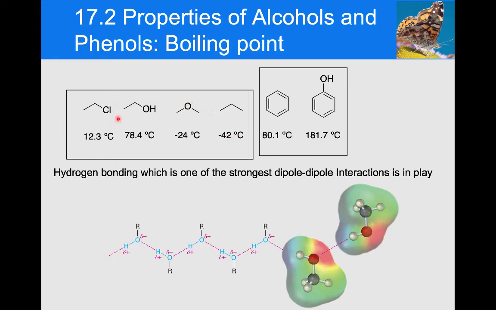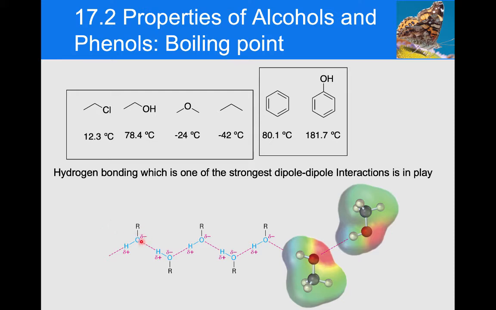And then as you move up the list, what we find is that the more polar the molecule, the more dipole-dipole the molecule is, the stronger the dipole-dipole interaction and the higher the boiling point. So this molecule is a little bit less polar than this molecule because chlorine's more electronegative than oxygen. So you go lowest to next lowest, and then between these two, even though the chlorine is more electronegative, this molecule can take part in hydrogen bonding. And that is the strongest of the dipole-dipole interactions. And this is how that hydrogen bonding network takes place.